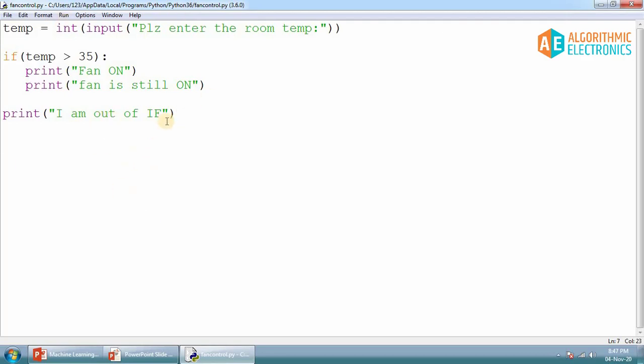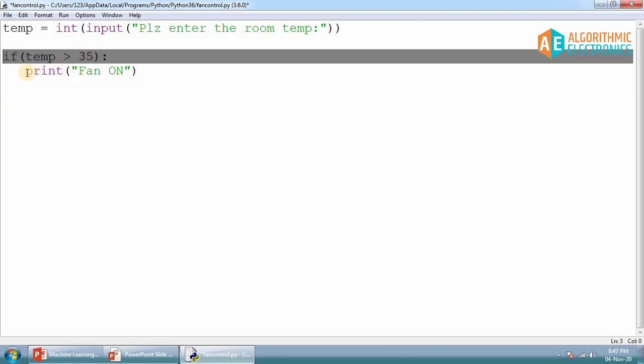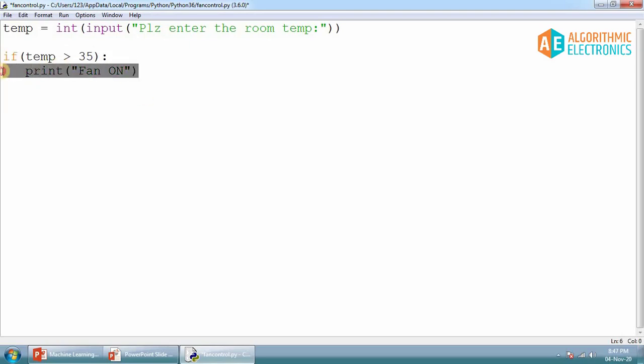In order to do this, the if statement is not sufficient. The if statement is suitable only when you have a single condition and a single activity to perform. But in case the temperature is less than 35 degrees, you need not do anything. In such cases, the if statement is suitable. But if you are talking about two options for a single condition, if the condition is true, do this, otherwise the other option you have to activate, in that case you have to use the else statement.